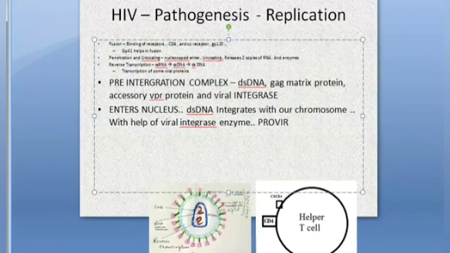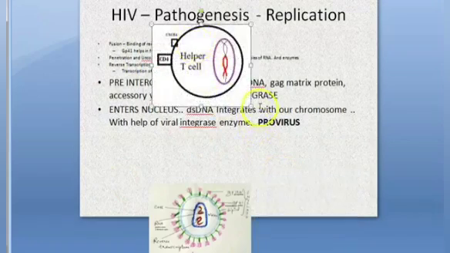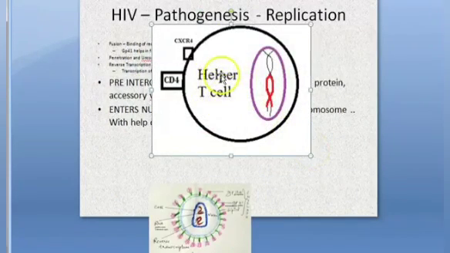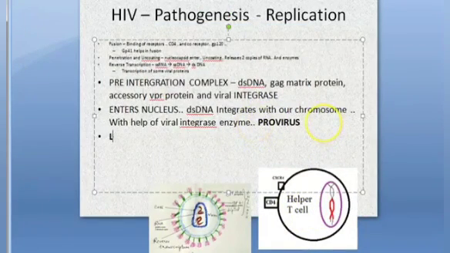Provirus. What is provirus, guys? Provirus is this double-stranded DNA integrated into the host cell chromosome. The integrated virus is called provirus. Hold on. So we have tried to explain here. This is the helper T cell. This is the nucleus. Inside the nucleus chromosome, this virus double-stranded DNA went and got integrated. This is the provirus now. What is this now? Provirus. Very good. Then there is a latency.